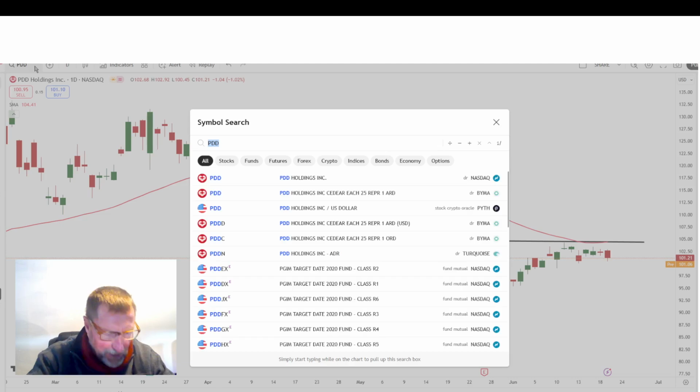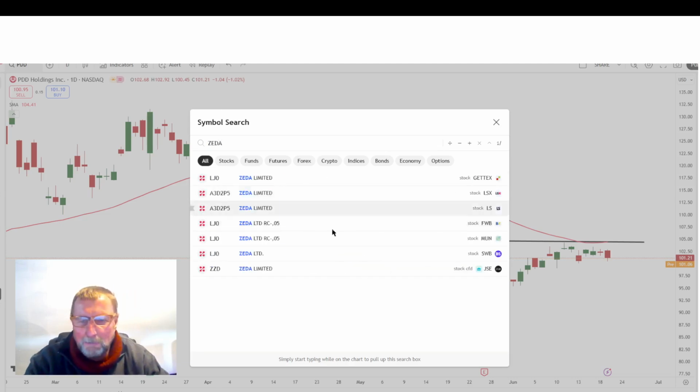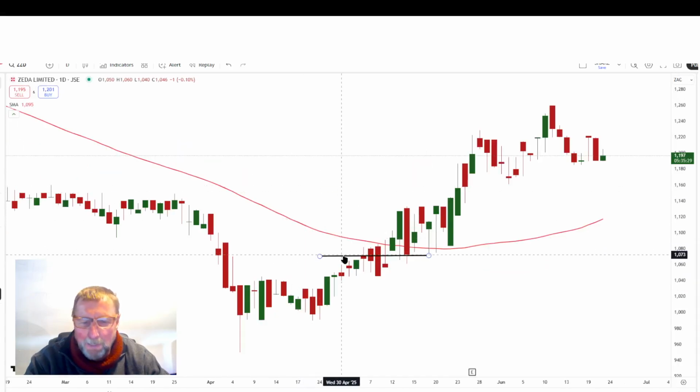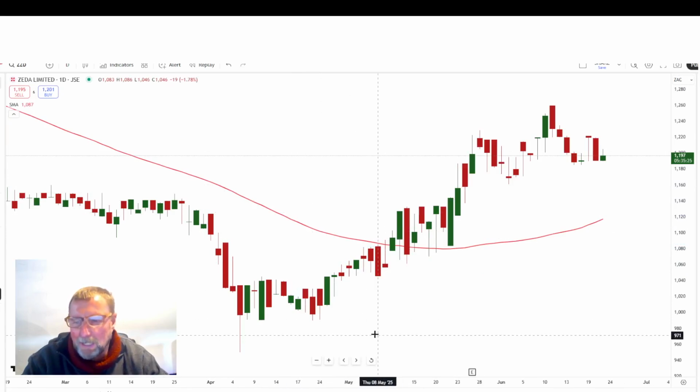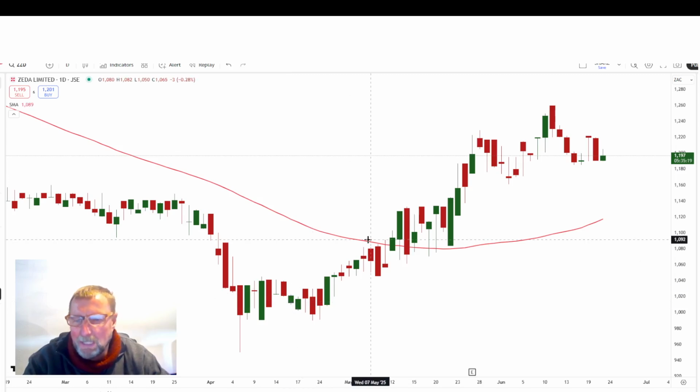Well, Zeda is the next one. Philip asked about Zeda, and he said to me, Frans, I had a great run on the share. I'm so happy. I bought it quite a lot lower than now. I bought it around, I think, 10 Rand 20, because that was the breakout. I'm sure he looked at that. But what do we see now? We see a beautiful rally to the top.